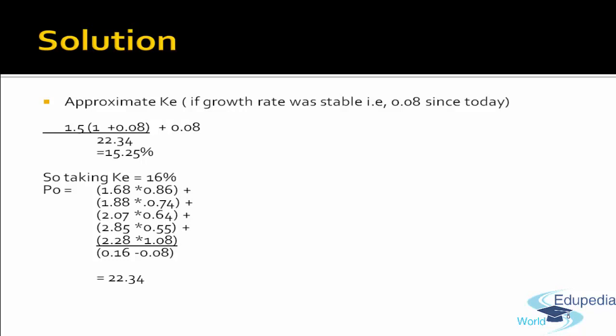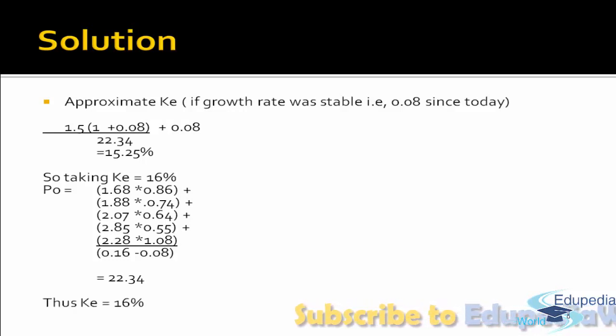So if my result, whatever output based on my approximate KE I've computed, is less than the actual market value of the share provided in the problem itself, we will take a lower KE, that is, the expectation of the shareholder is less than what we are taking. So this is completely a trial and error approach, and we get in the solution that KE is 16%.